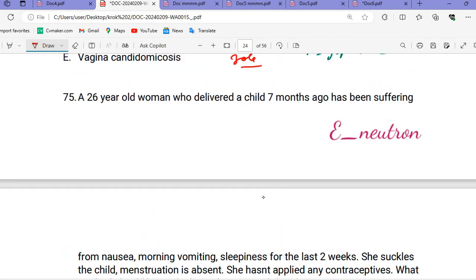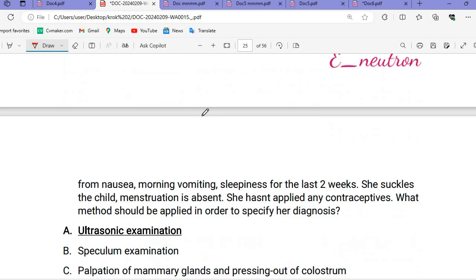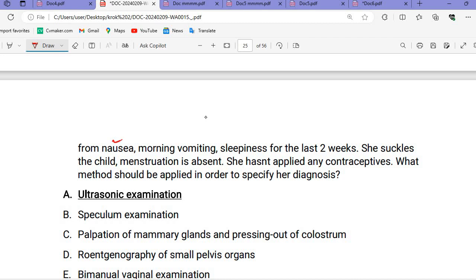A 26-year-old woman delivered a child 7 months ago. She has been suffering from nausea, morning vomiting and sleepiness for the last 2 weeks. She suckles the child, menstruation is absent. She has not applied any contraceptive. What methods would be applied in order to specify the diagnosis?